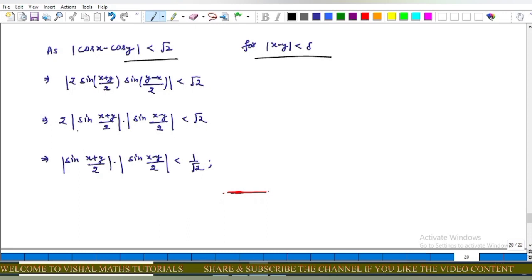After some simplification, this implies that mod of sine of (x plus y) upon 2 into mod of sine of (x minus y) upon 2 is less than 1 upon root 2, because 2 upon 2 root 2 is equal to 1 upon root 2.